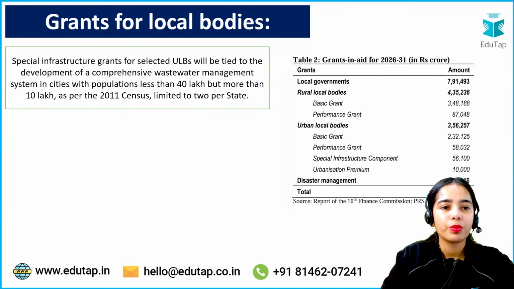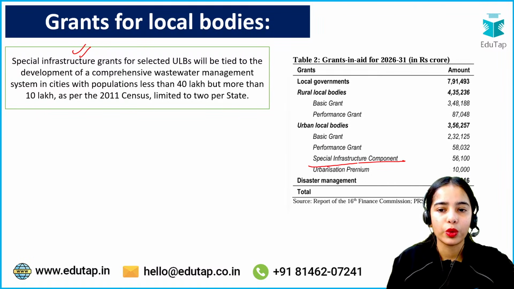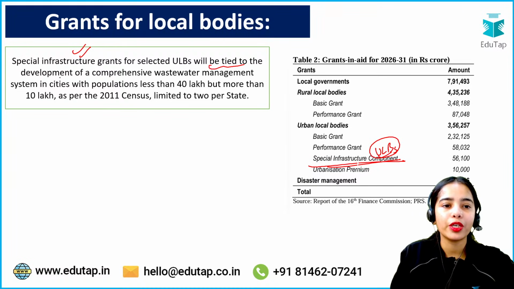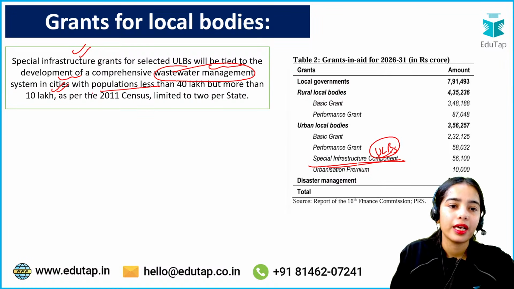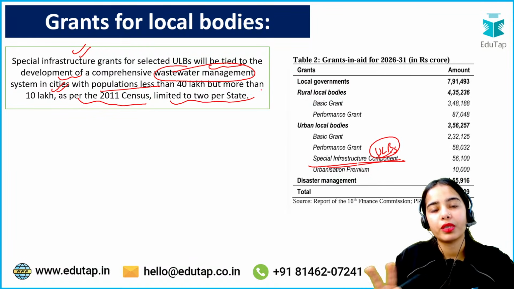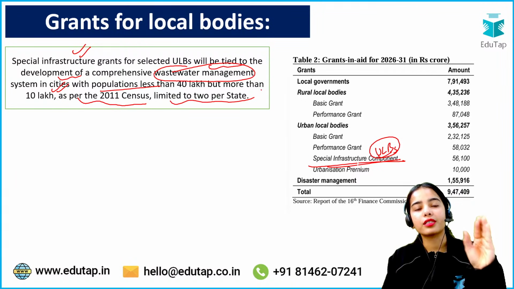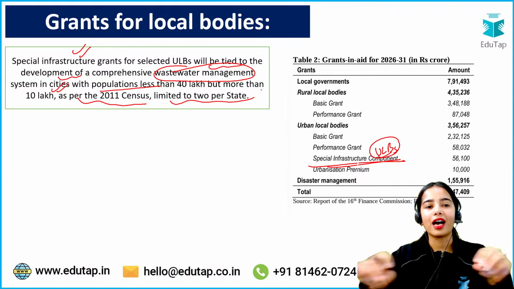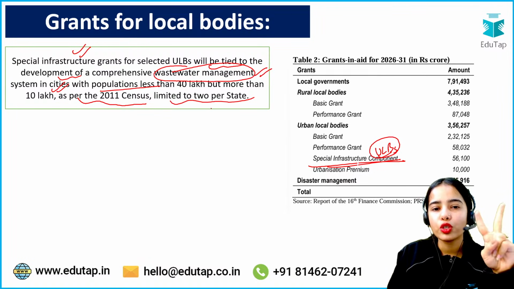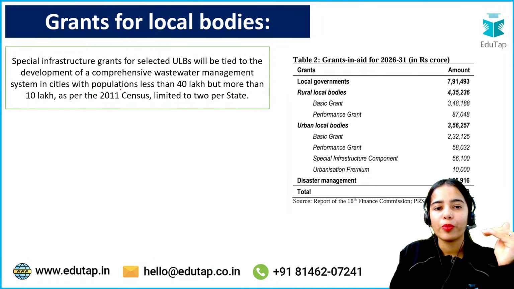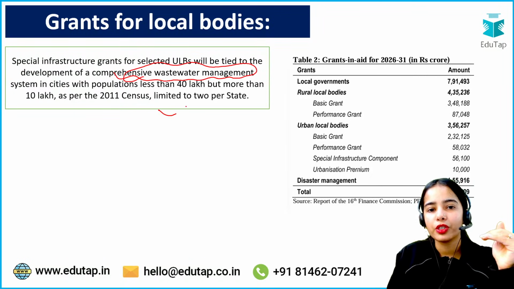Okay, now spatial infrastructure grants for selected urban local bodies. So the spatial infrastructure component will be provided for the selected urban local bodies. This will be tied to the development of a comprehensive wastewater management system in cities with population less than 40 lakh but more than 10 lakh as per the 2011 census, limited to 2 per state. So basically, this is for selected urban local bodies so that they can have a comprehensive wastewater management system in cities. At least 2 such should happen. There should be a limit of 2 per state.